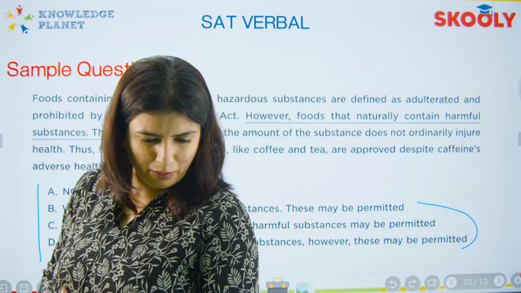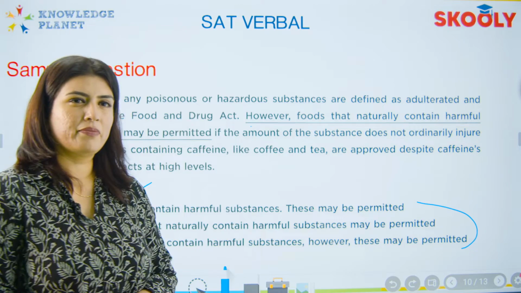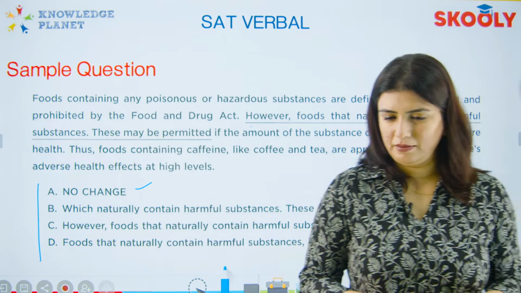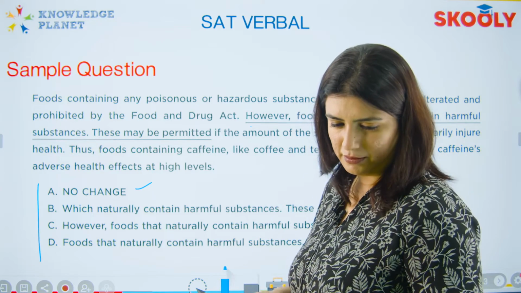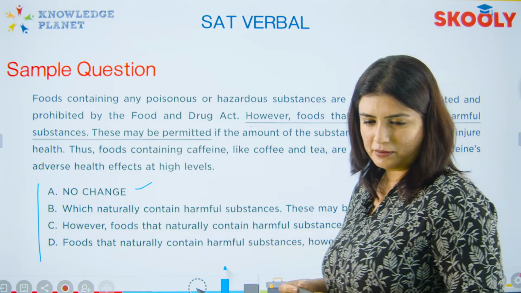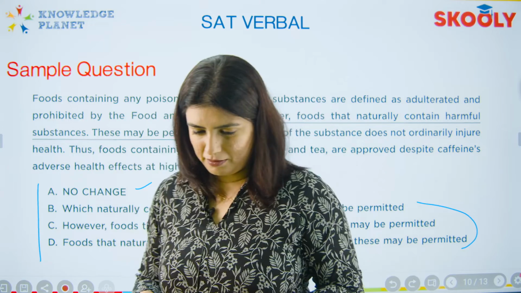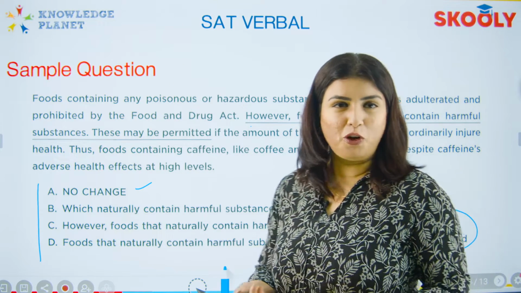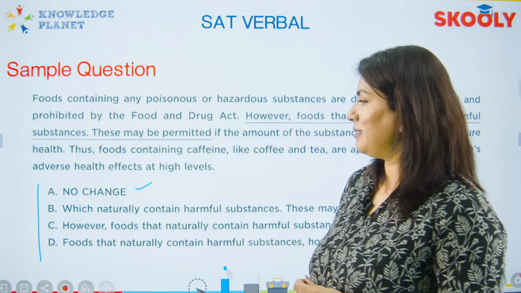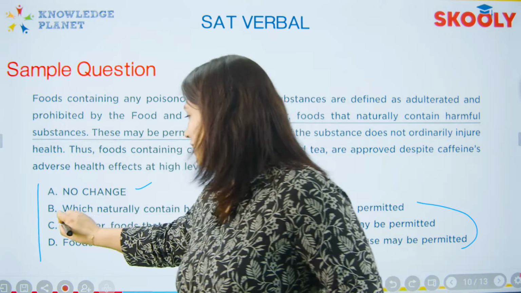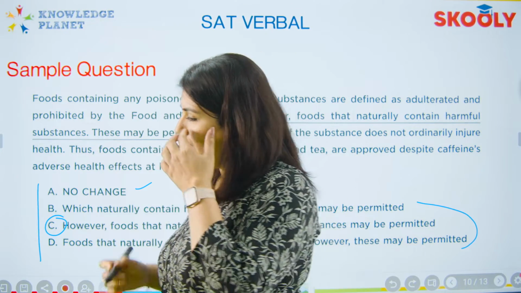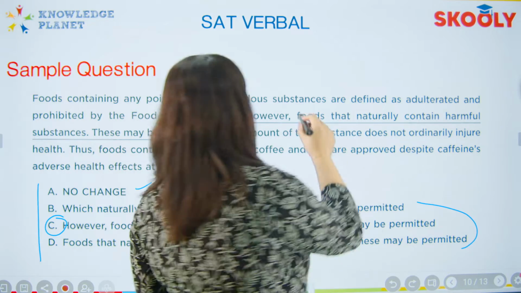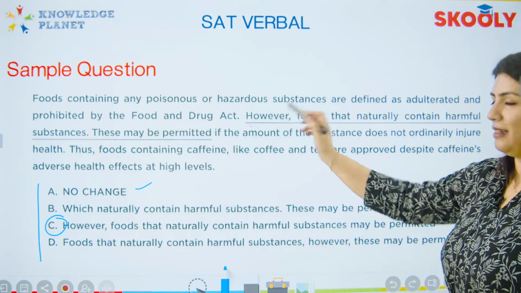All right, I see some answers here already. Okay, so majority of you got the answer right, and the answer option is indeed C. I'll explain it to you now. So basically this part of the sentence is underlined.